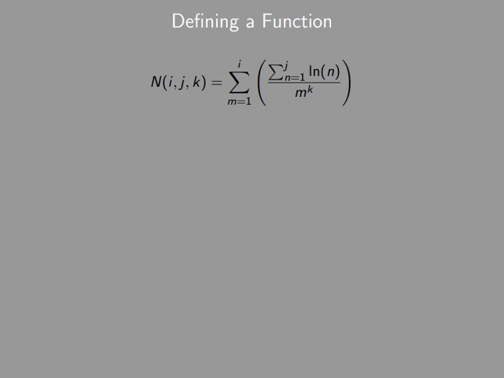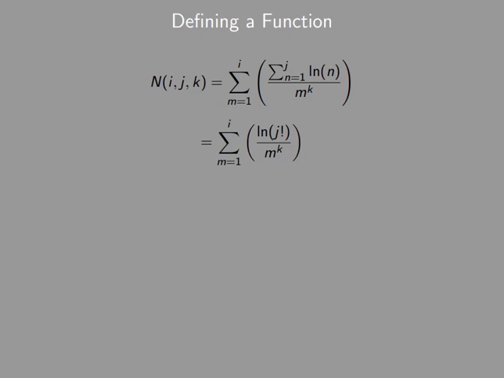N of i, j, k equals the sum from 1 to i of the sum from 1 to j of the natural log of n divided by the natural log of m to the power k. Now, if you're familiar with your logarithm properties, you may notice that we can replace our second sum with the natural log of j factorial.